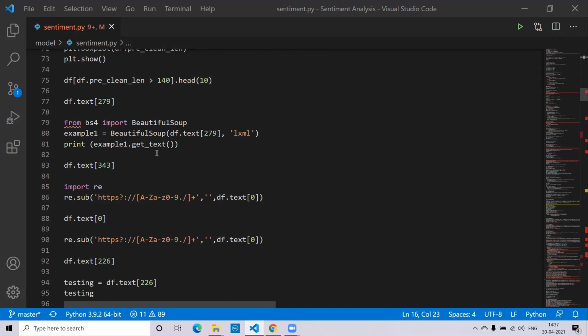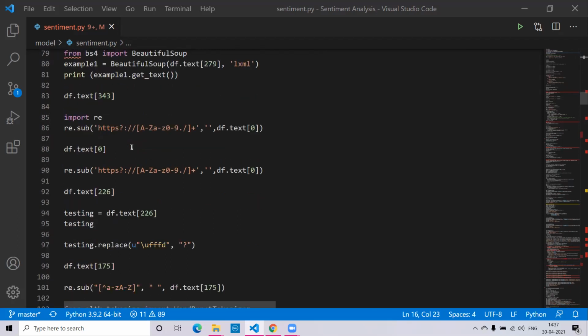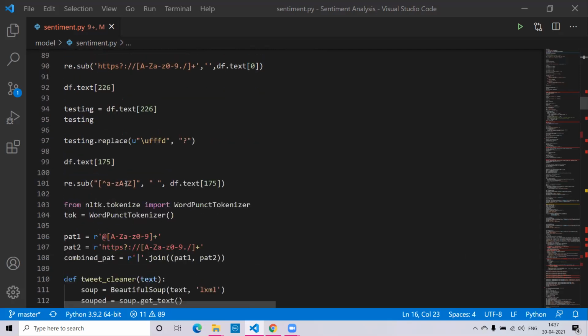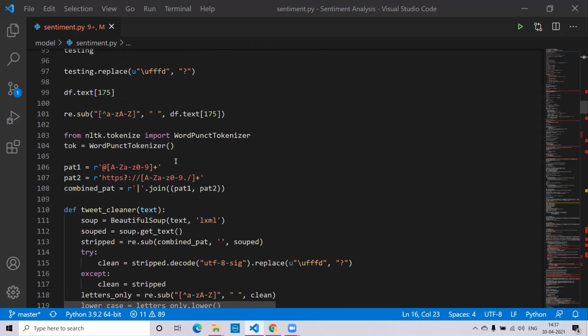First, we have used HTML decoding using the Beautiful Soup library in order to remove all the HTML or the URL links which are present in the tweets. Then after that, we have removed all the mentions using the regular expressions library, that's re. Then we have removed all the URL links using the \uFFFD. And we have also removed all the UTF-8 byte order marks along with hashtags and numbers.